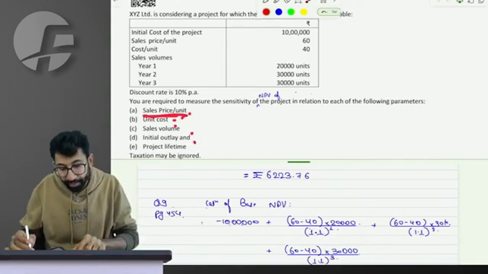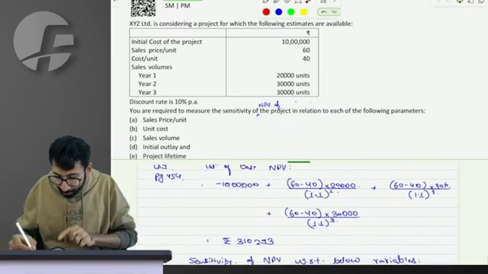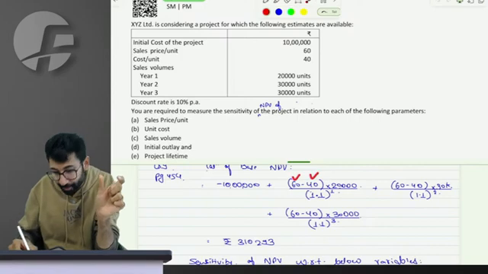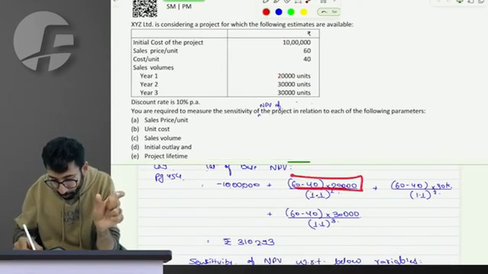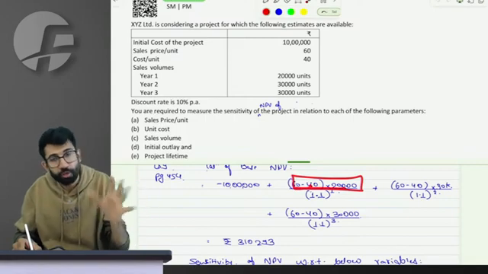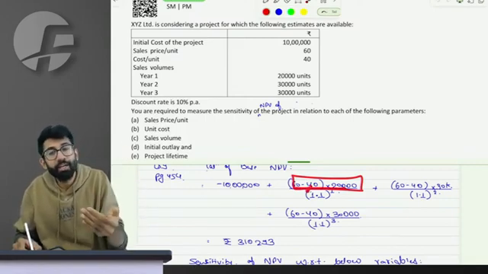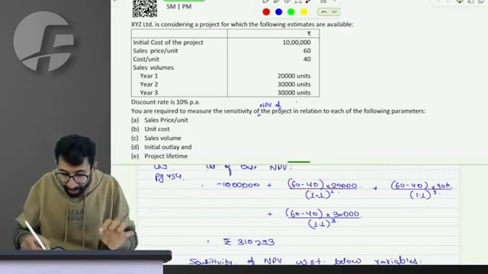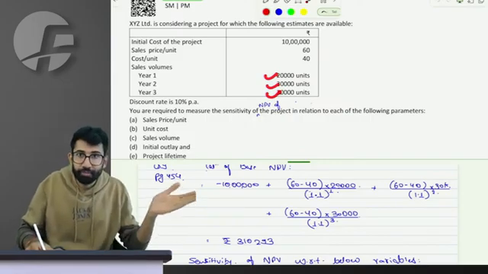Sir, let's first calculate the simple NPV, the base NPV. So base NPV is 60 minus 40 being the contribution per unit, multiplied by number of units of first year, 20,000, minus fixed cost not there, minus depreciation not needed, minus tax not there, adding back depreciation not needed. Since I have different units for different years, I will have different cash flows every year.